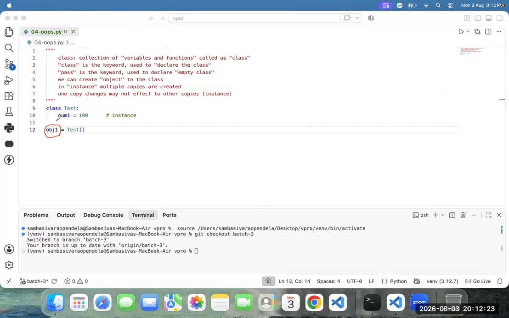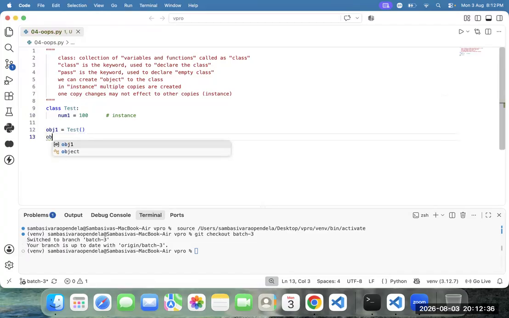Inside the memory, which variable we have? Num1. We have one variable, then that variable we can call num1. Ravi, read that num1. Is it a memory copy or not? Yes, it's a memory. Inside the memory, which variable we have?